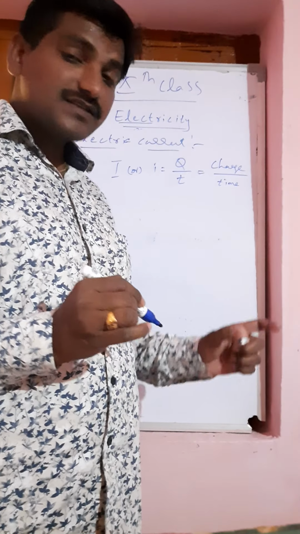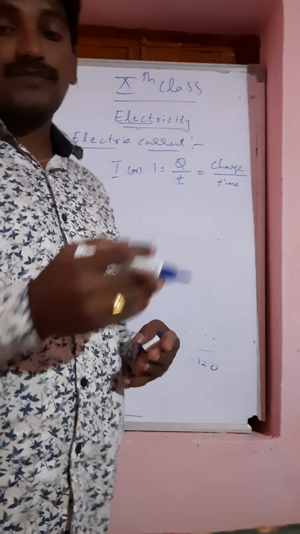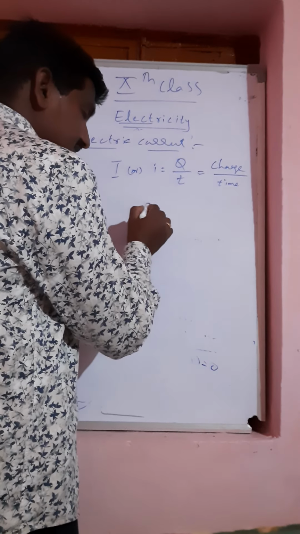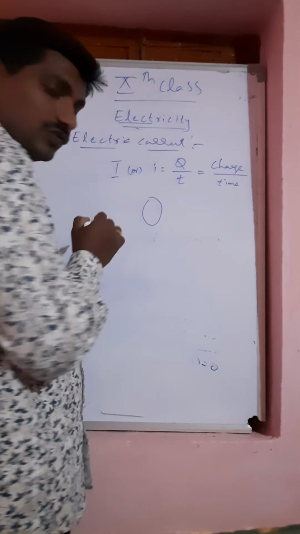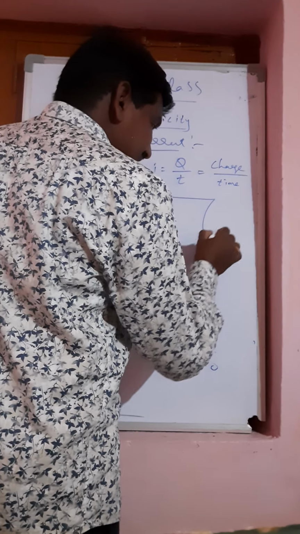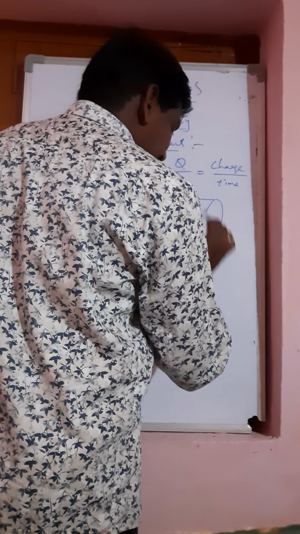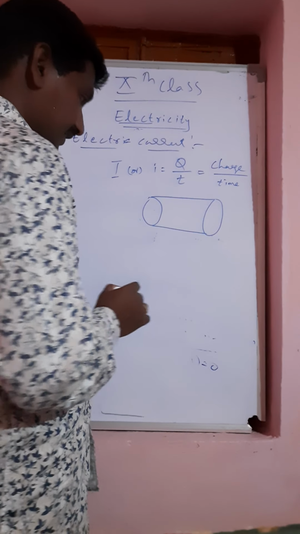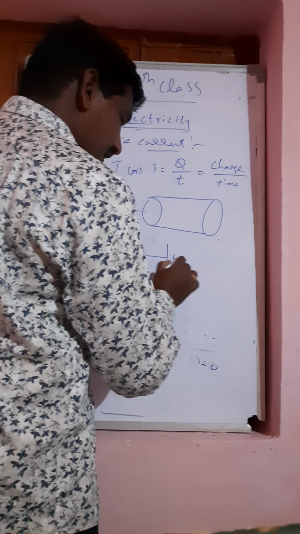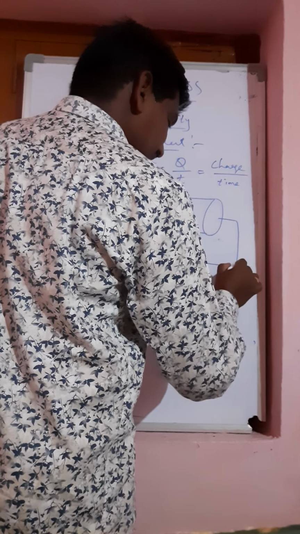This is the basic condition. This can also be explained in more detail: the flow of charges through a cross-sectional area of a wire or conductor in unit time is called electric current.